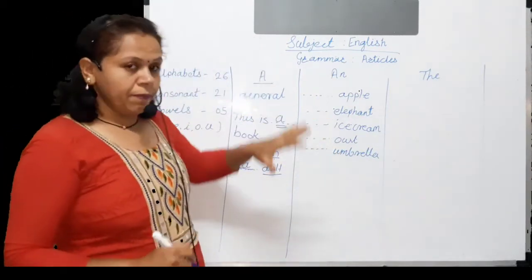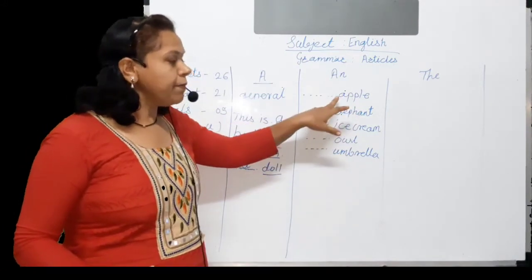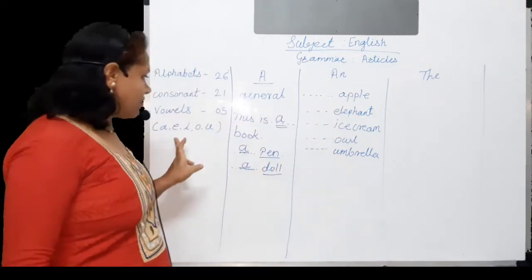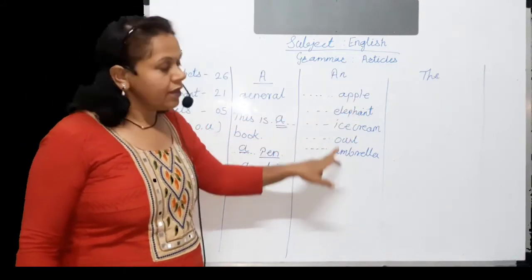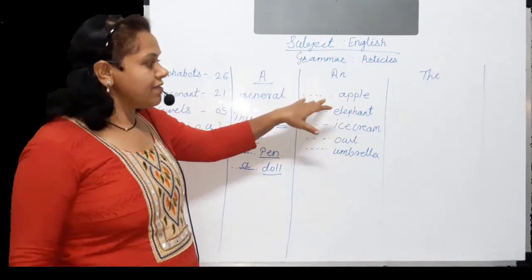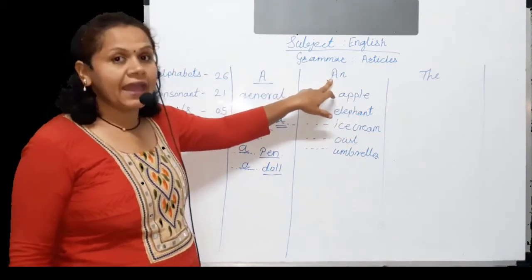If we see properly, we come to know that all these words begin with vowels and all these words are singular. Before these words we can place article an.